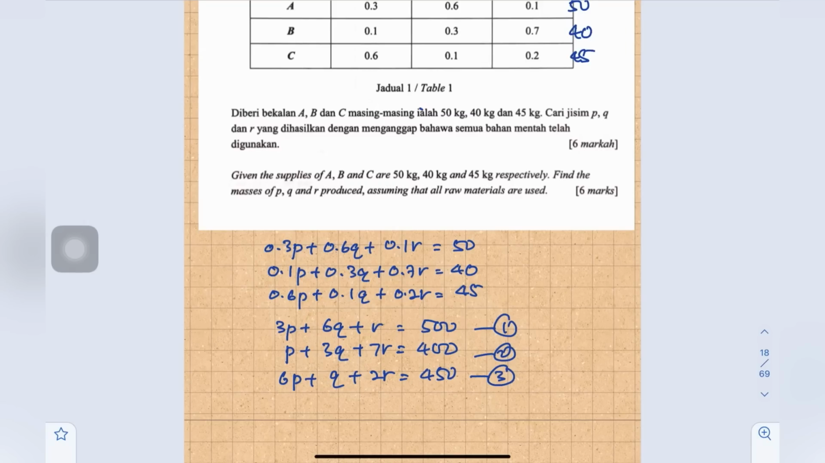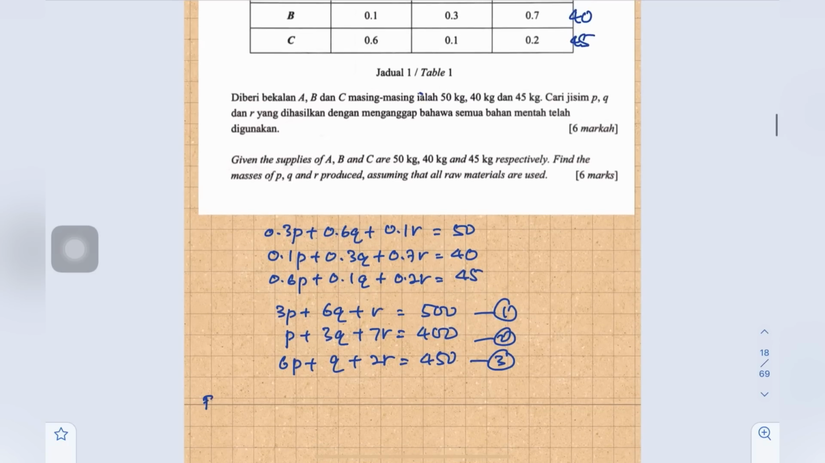Okay, you can keep doing the elimination method, then we can compare the answer. So from equation 1, I make R the subject. So R equals 500 minus 3P minus 6Q. Okay, so this is equation number 4.